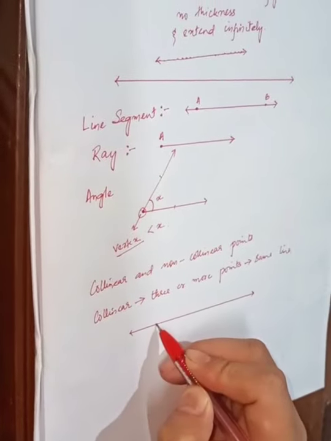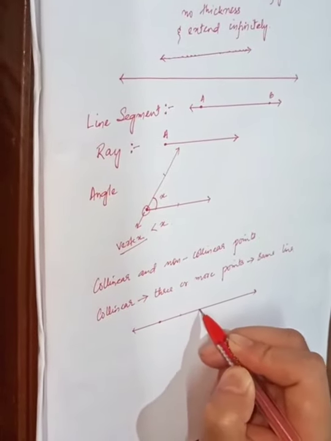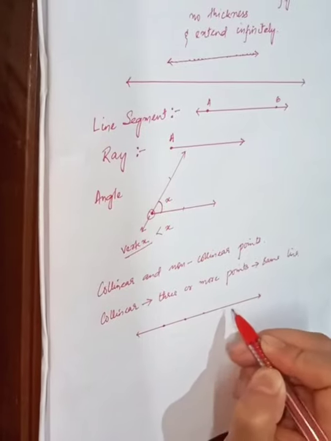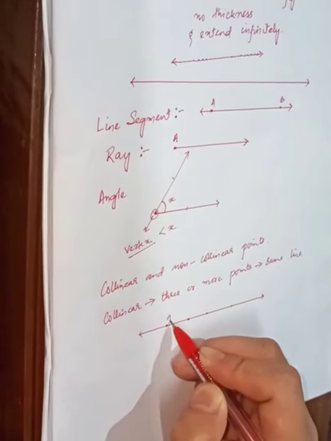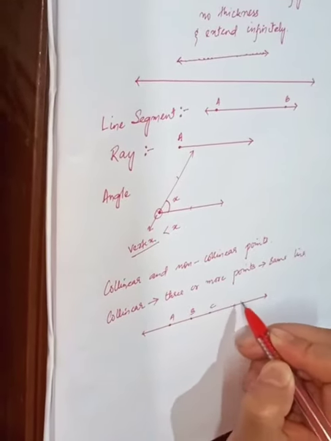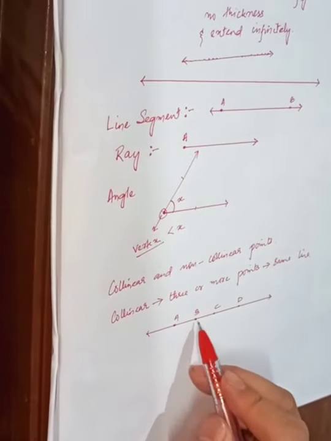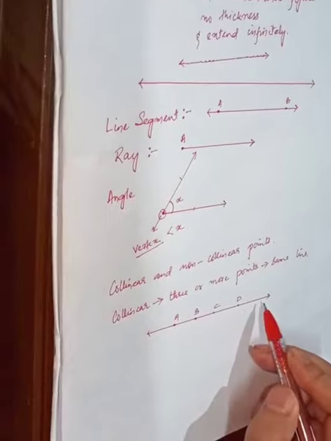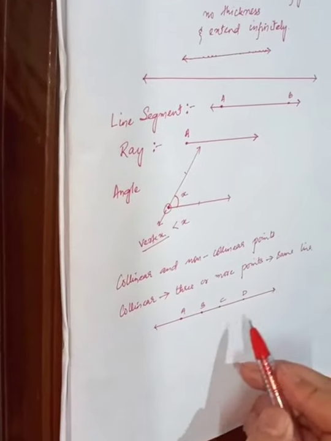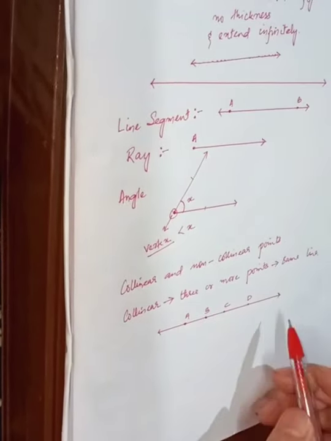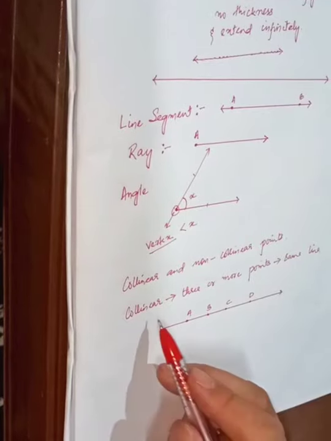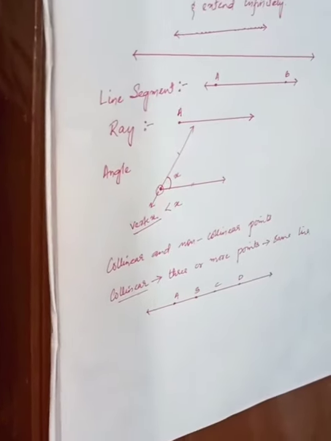In this line I'm taking four different points, A, B, C and D. If you take a look at this, A, B, C, D, all of these lie on this line itself. So they lie on the same line, and they are known as collinear points.